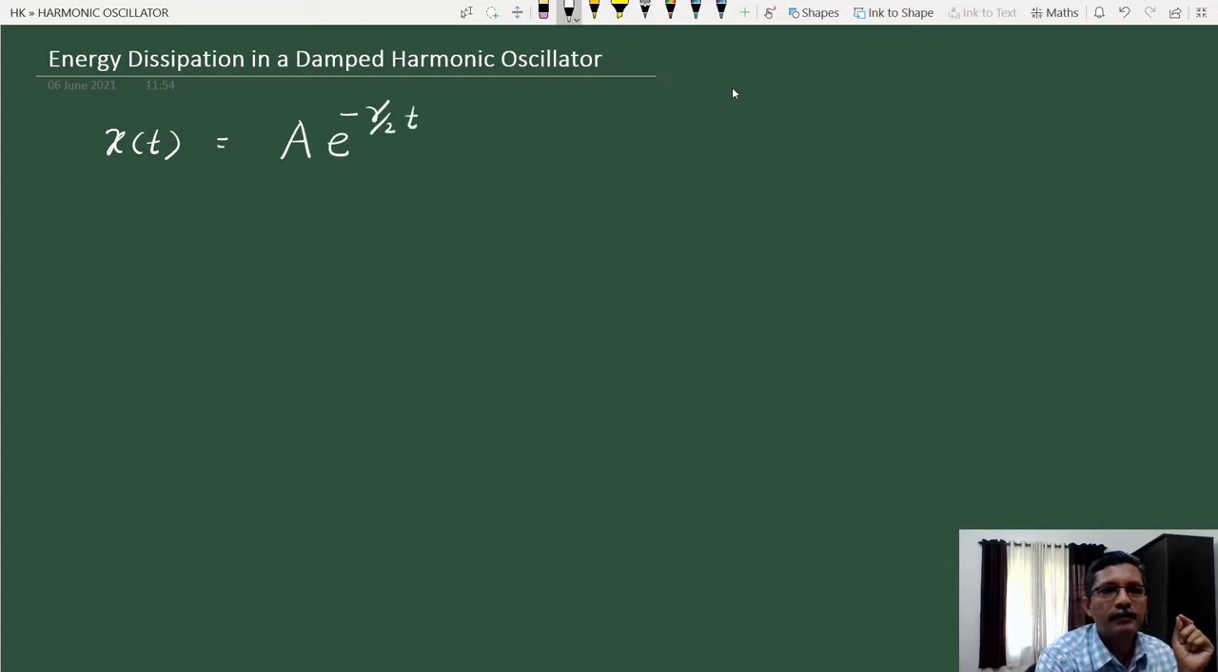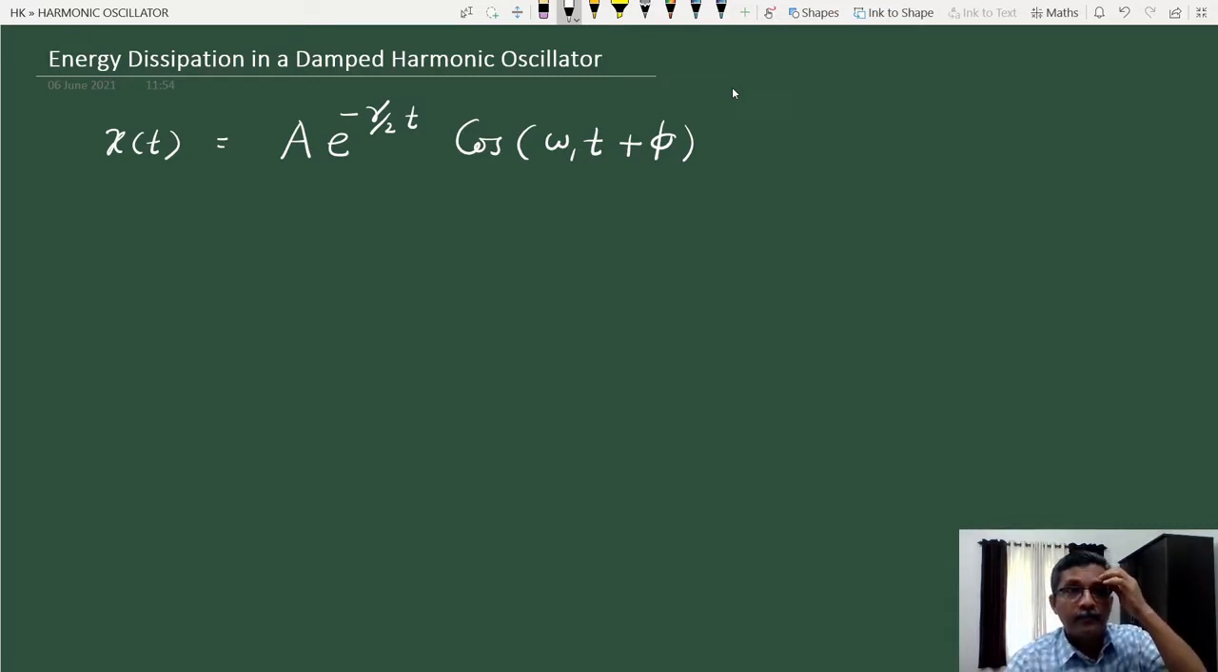2 into t, where gamma is the damping constant, cos omega 1 t plus phi, where omega 1 is the angular frequency and phi is the initial phase. So we can see that the amplitude is exponentially decreasing. It means that energy is proportional to the square of the amplitude.